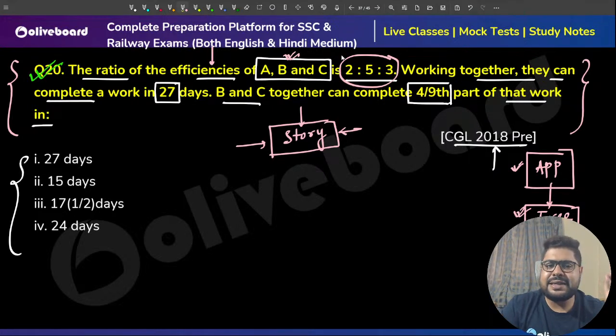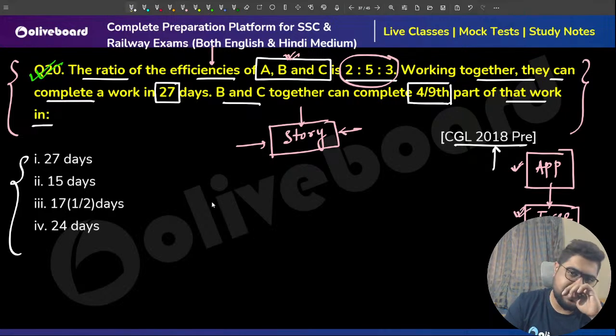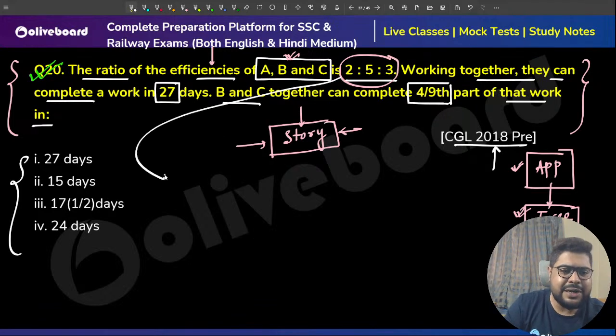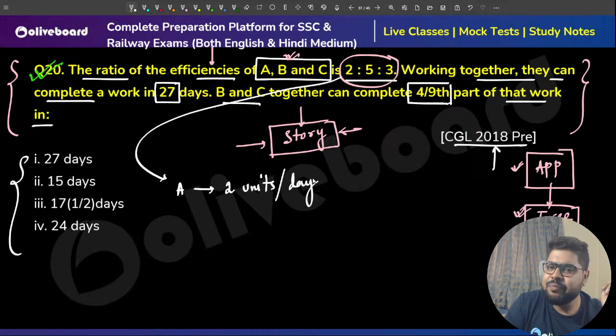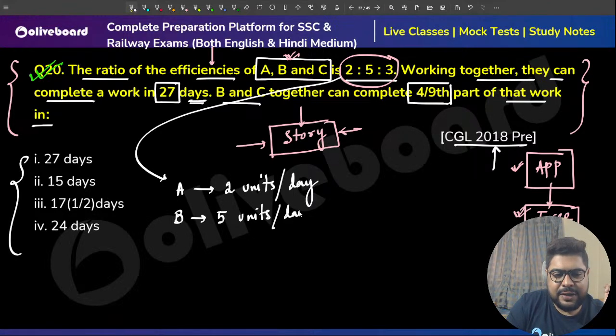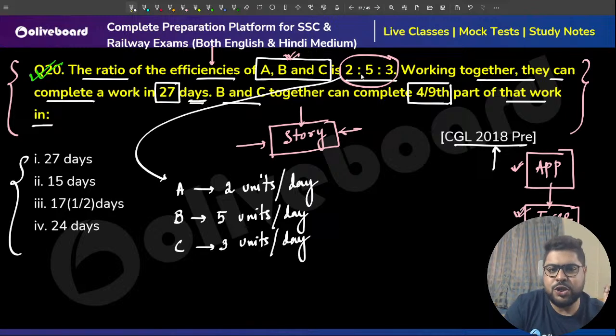So A, B and C have some efficiency ratio, so let's take the efficiencies from there. Can I say the efficiency of A is 2 units per day? I'm taking per day because the unit of time here is day. B is 5 units per day, and C is 3 units per day, because that is the basic ratio, 2:5:3.